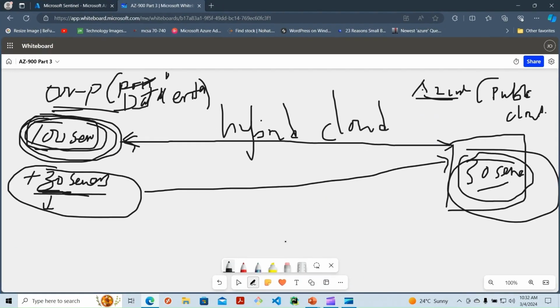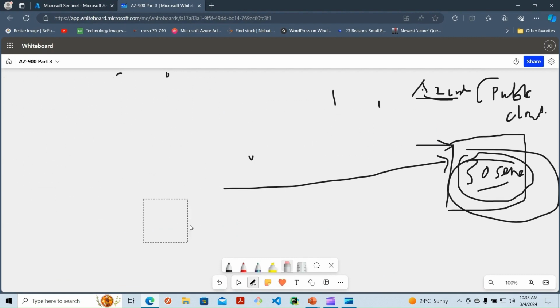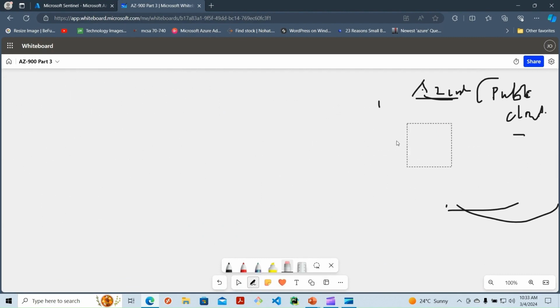So within our whiteboard here, you'll find that Azure Site Recovery is used mostly for business continuity. Azure Site Recovery helps ensure business continuity by keeping business applications and workloads running during outages. Site Recovery replicates your workloads running on physical and virtual machines from a primary site to a secondary location.